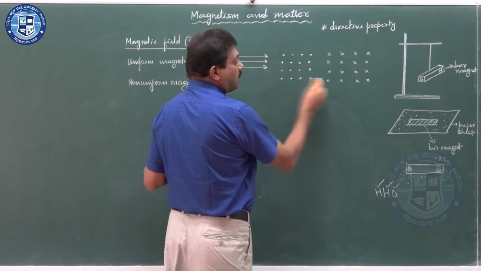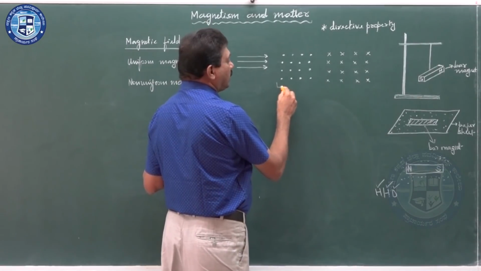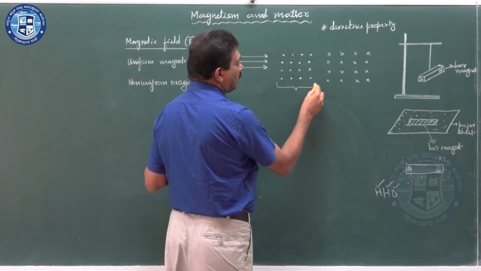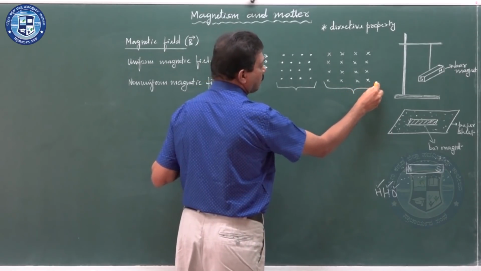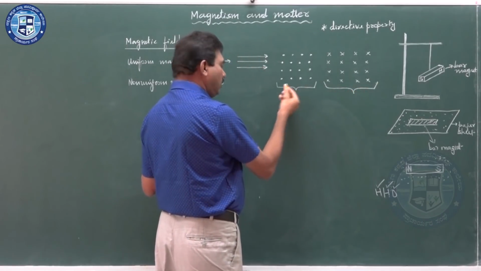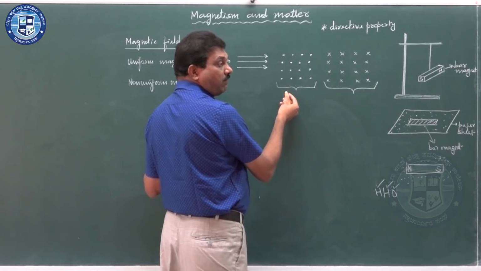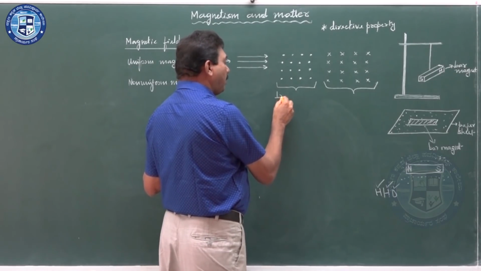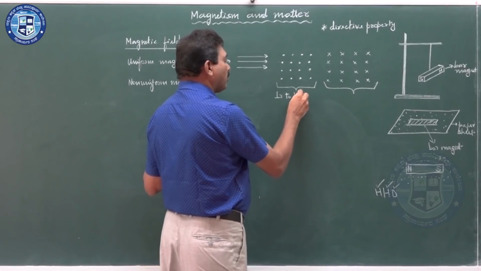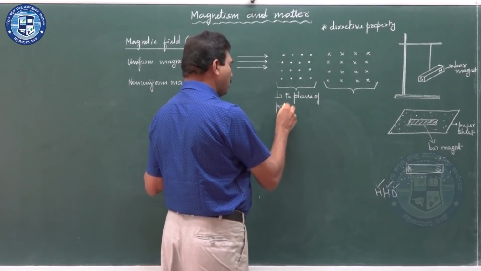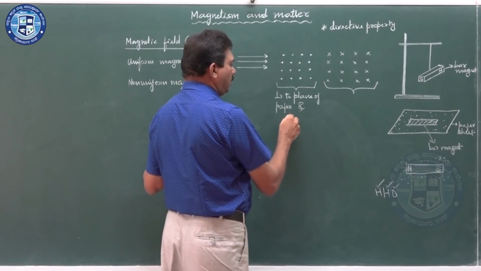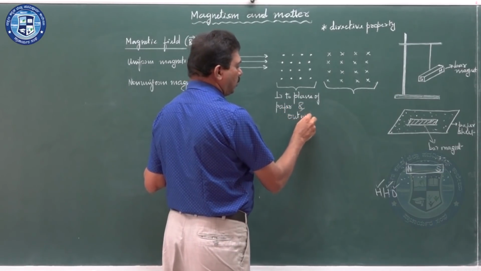Now, what is the difference between these two uniform magnetic fields? Look at this one. This is uniform magnetic field perpendicular to the plane of paper and outward.